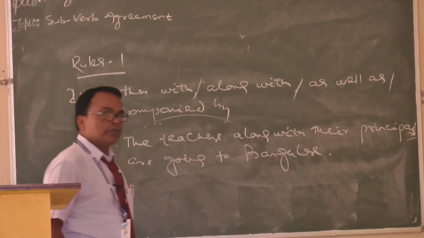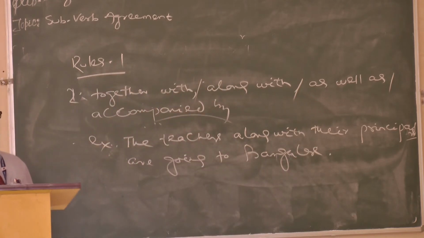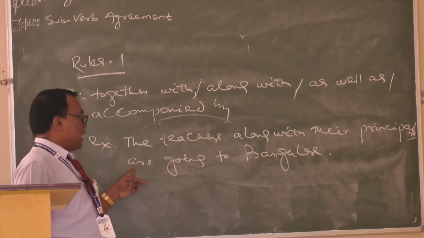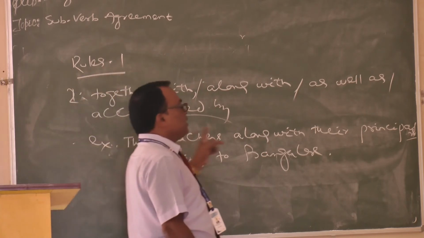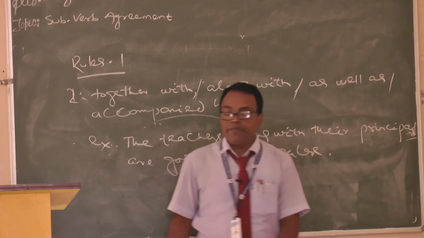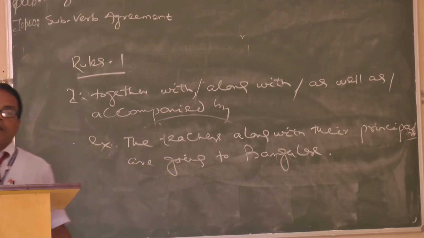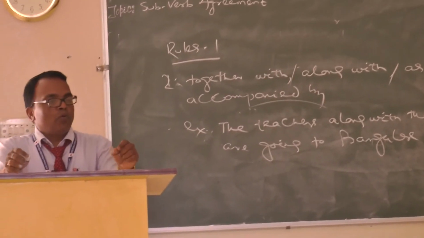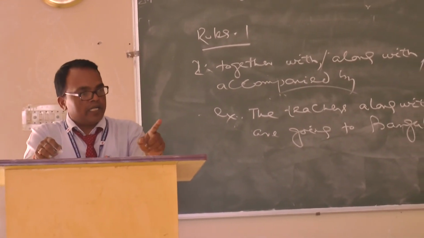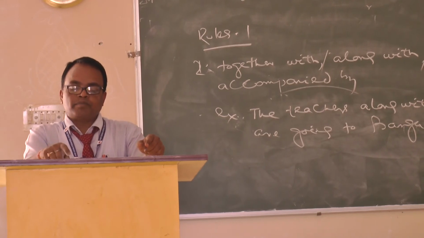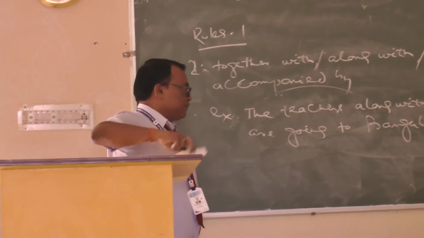Understood now? According to the subject concerned, here we are using are, not according to the meaning. So that is confusing sometimes. We have to see which subject is actually playing the vital role in the sentence. We shall use the verb accordingly. This is called subject verb agreement. Clear? Okay. Next.